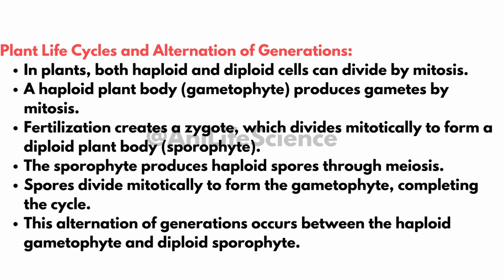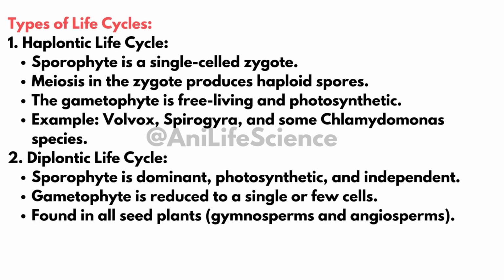Alternation of generations occurs between the haploid gametophyte and diploid sporophyte stages. Types of life cycles. First, the haplontic life cycle: the sporophyte is a single-celled zygote. Meiosis in the zygote forms haploid spores. The gametophyte is free-living and photosynthetic. Examples: Volvox, Spirogyra, Chlamydomonas species.